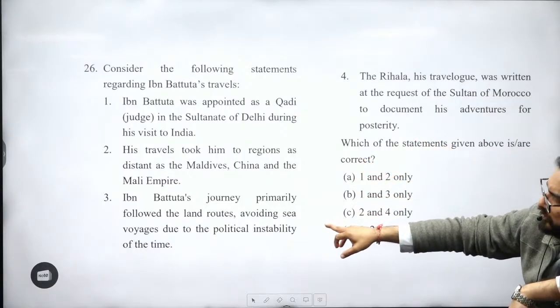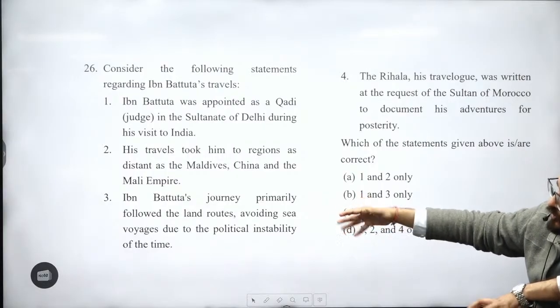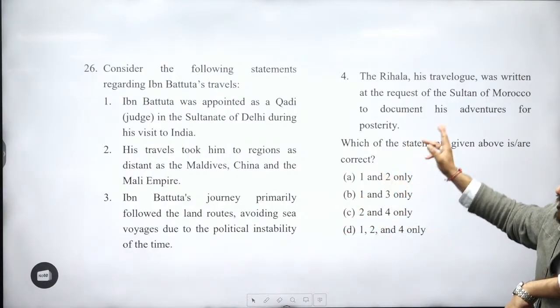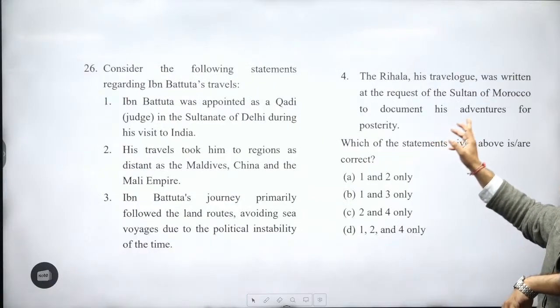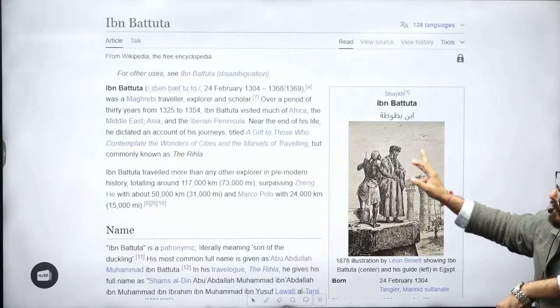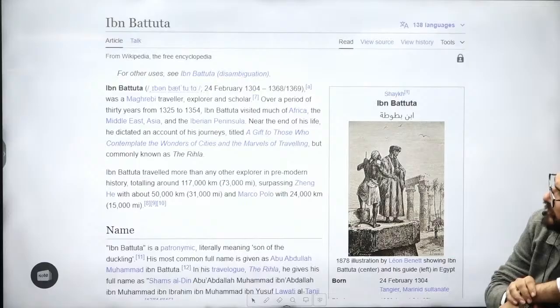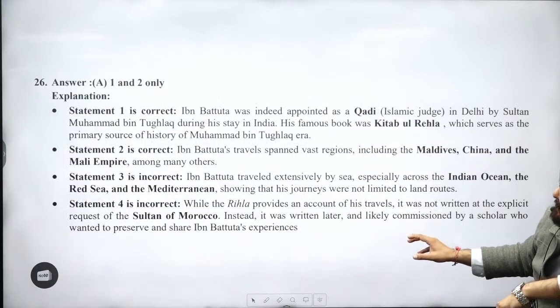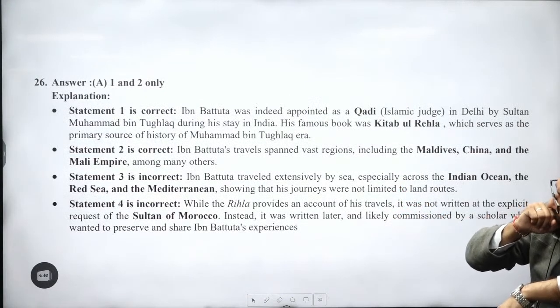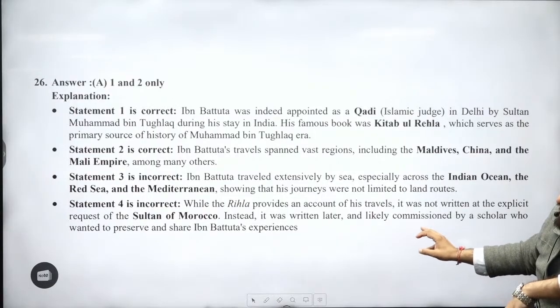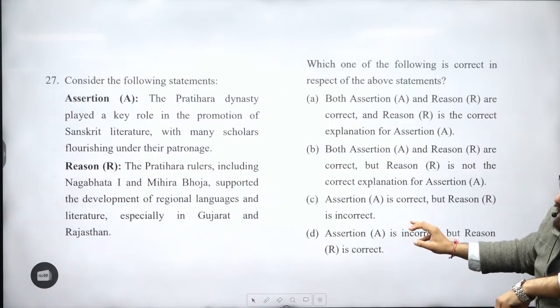Third is your avoiding sea because they were taking the sea route also. In his Rihla it is present, and also not as in the request of this Sultan of Morocco you will be seeing. About Ibn Battuta you will be seeing over here, guys. This explanation is good, you can see it. 27th,